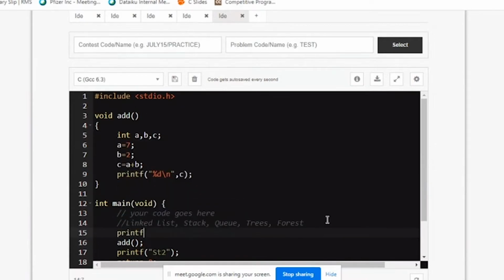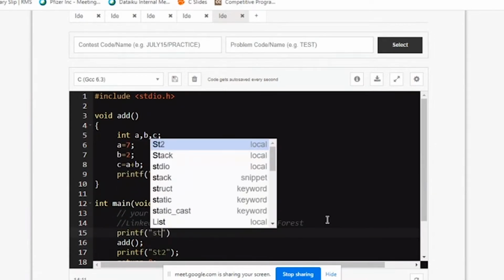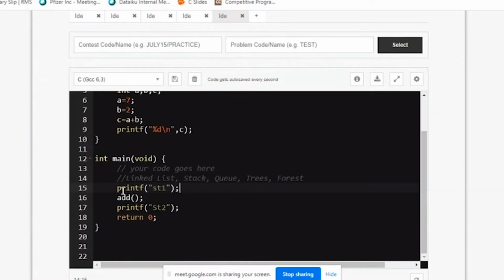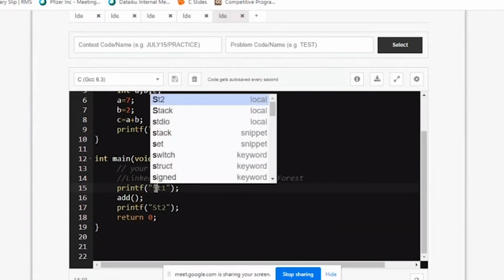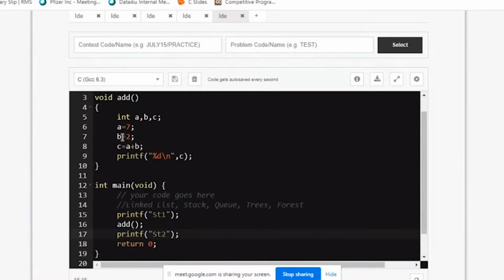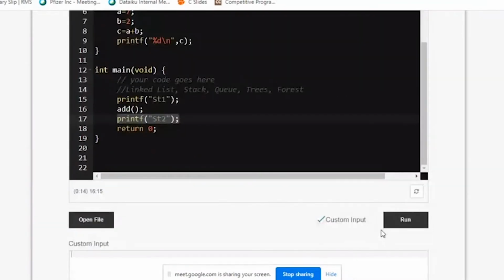Here I'll again write printf statement 1 so that we can track the flow. So first it prints st1, then it goes to the function, does the job there, then comes back and again prints st2, and the program will stop. So we'll show you here.